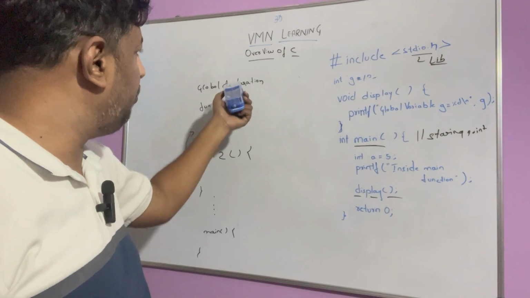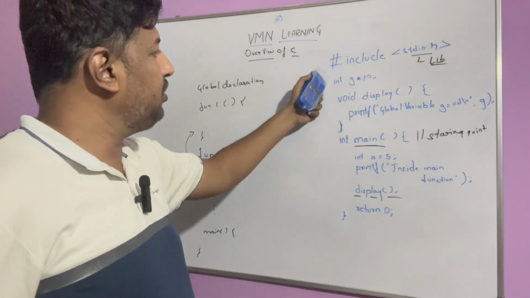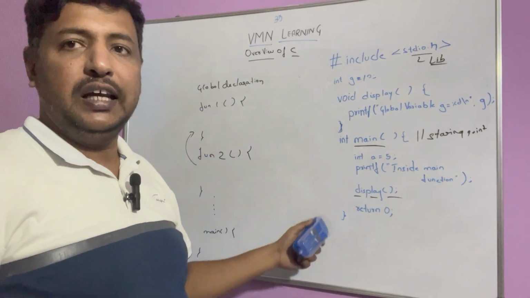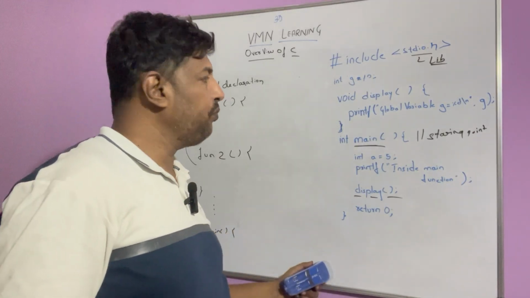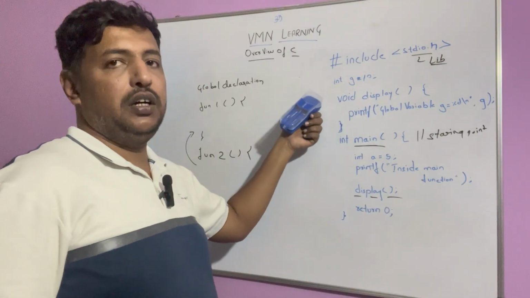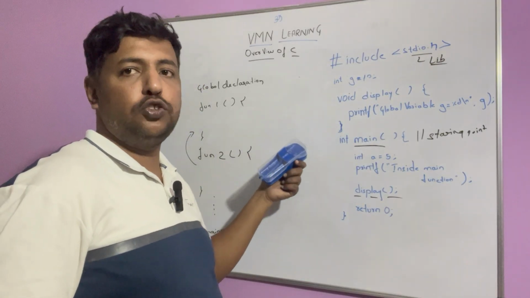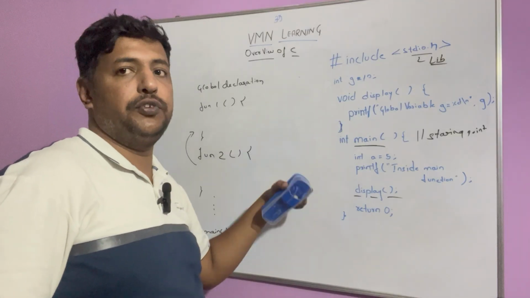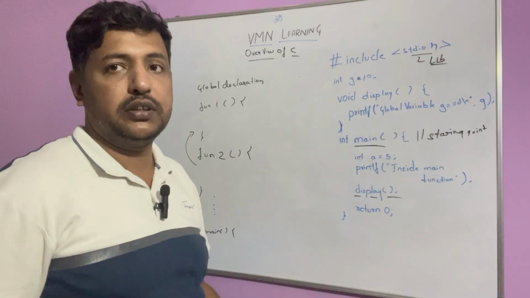This is the general structure that we follow. There will be global declarations, then there will be functions. Normally main will be the last function, and if you want to call a function inside another function, it should be defined above it, not below it. If you define it below, it will not work.